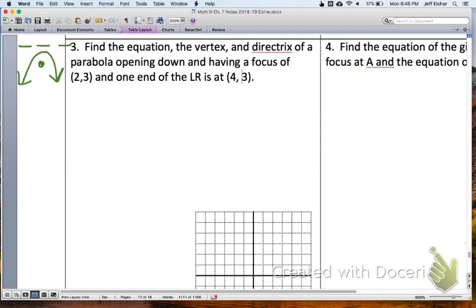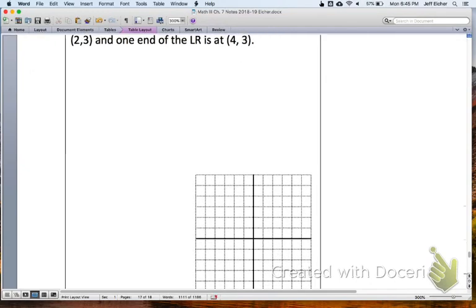Let me maybe scroll down so I can use my grid a little bit. So it's opening down. The focus is at (2, 3), right here. And the LR has a point at (4, 3). So this is the endpoint of the LR.